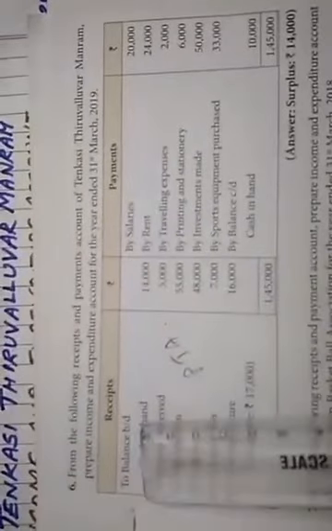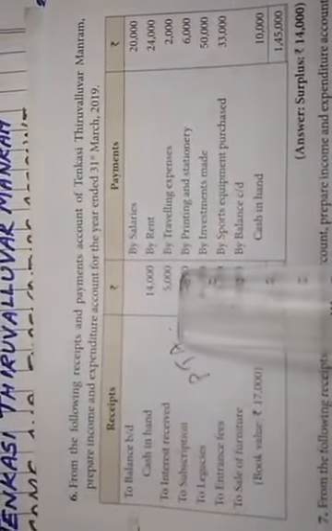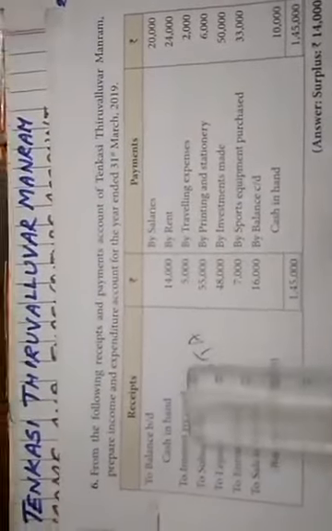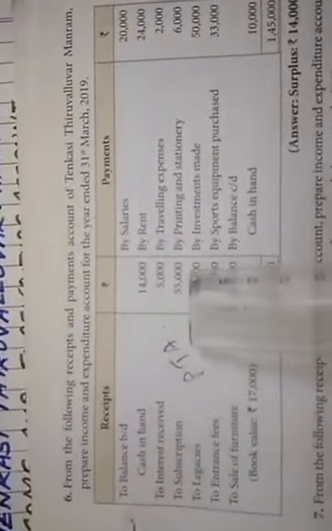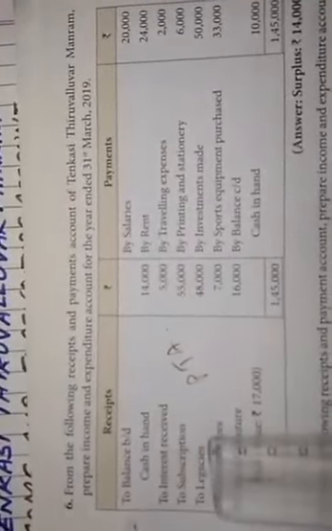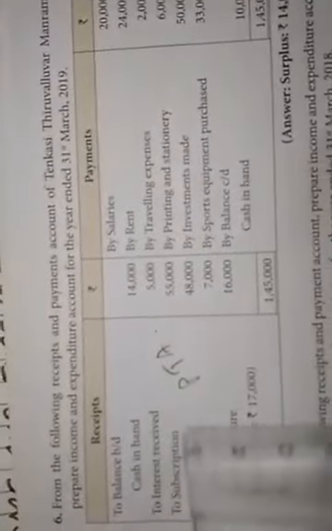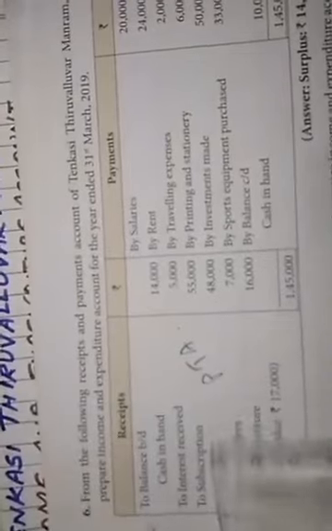Here, first two, balance brought down, cash in hand. Interest received is an income, a revenue receipt, so we enter it in the income and expenditure account. Subscription is also a revenue receipt. Legacy is a gift for a not-for-profit organization. It is a capital receipt, entered in the balance sheet on the liability side.